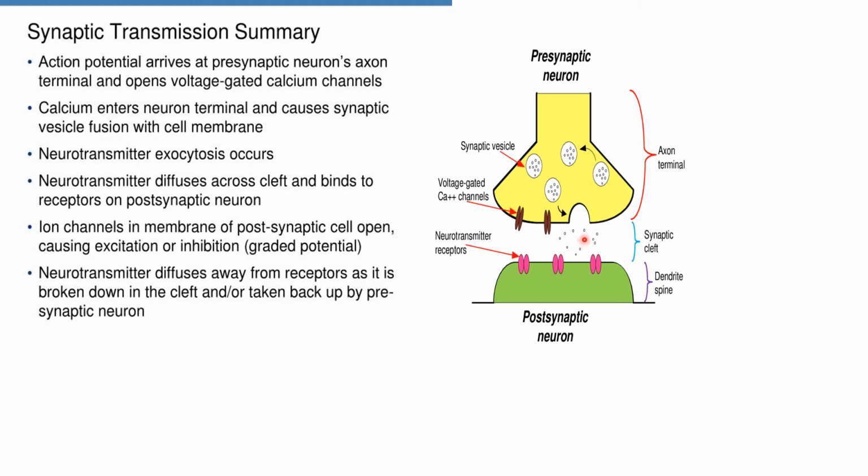Now the neurotransmitters reach the receptors of the postsynaptic neuron. The ion channel in the membrane of the postsynaptic cell opens and causes the excitatory or inhibitory action according to the stimulus. Now these neurotransmitters which are present in the synaptic cleft are broken down in the cleft and taken up again by the presynaptic neuron.